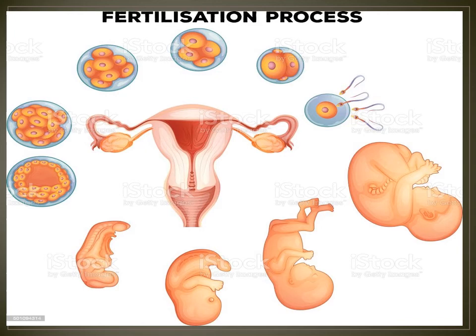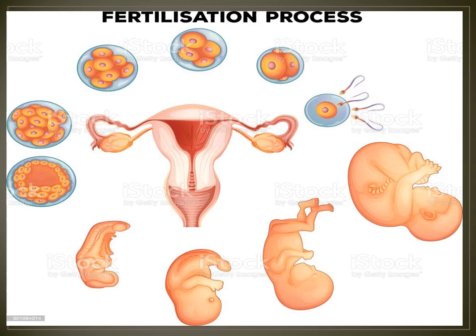Ovulation, that releases the ovum, takes place in the middle of the menstrual cycle. That means in about 28 to 30 days an egg is released from either of the ovaries. That is the menstrual cycle. Every month an egg will be released.